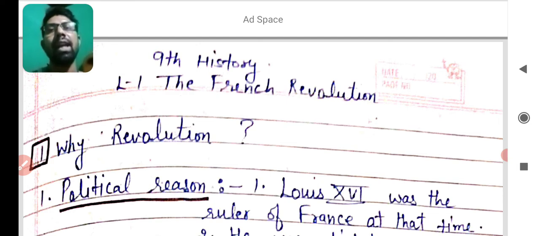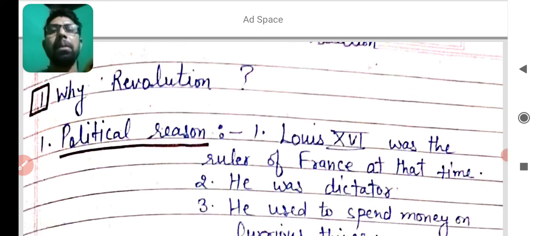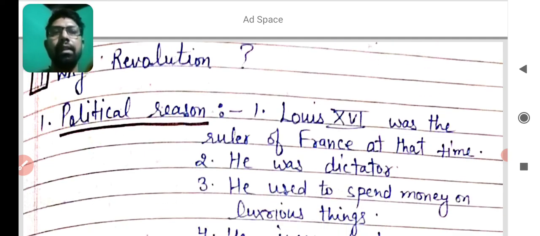That's why I wrote the first point, why revolution. What were the main reasons of revolution? Why did people revolt against the dictator king or the monarch named Louis XVI? The first reason is the political reason. Louis XVI was the ruler of France at that time in 1789.